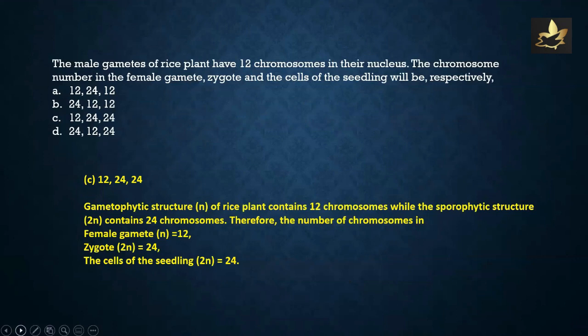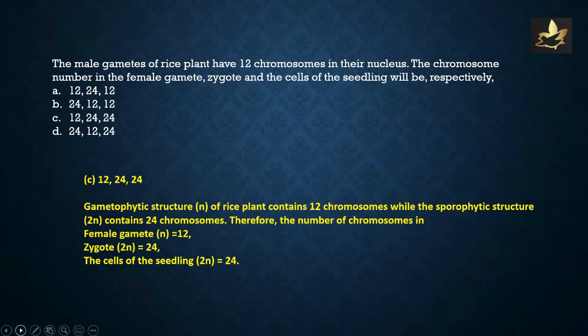The male gametes of rice plant have 12 chromosomes in their nucleus. The chromosome number in the female gamete, zygote, and the cells of the seedling will be respectively: 12, 24, 12; 24, 12, 12; 12, 24, 24; or 24, 12, 24.